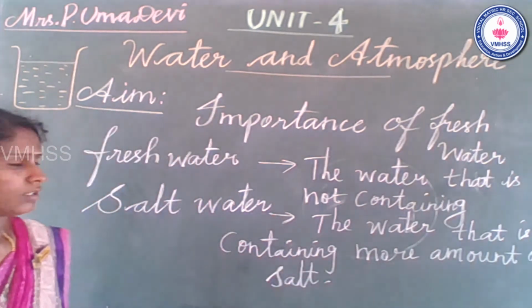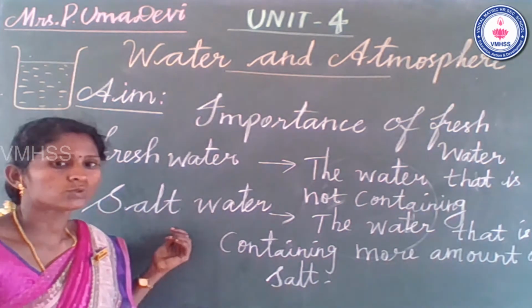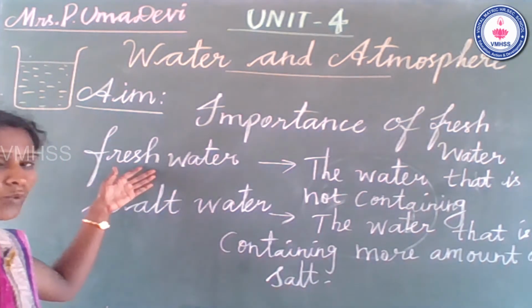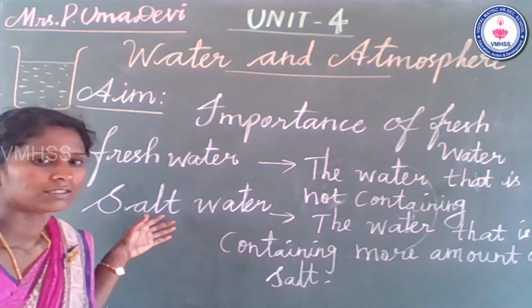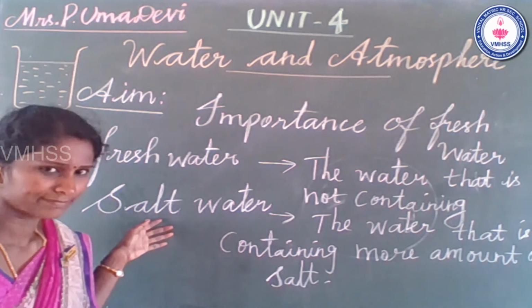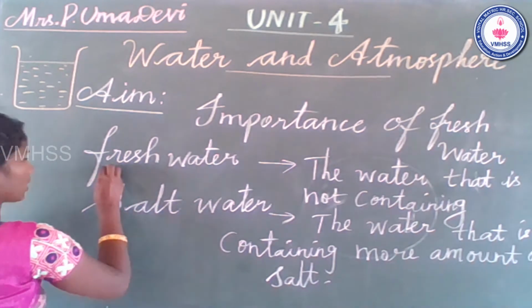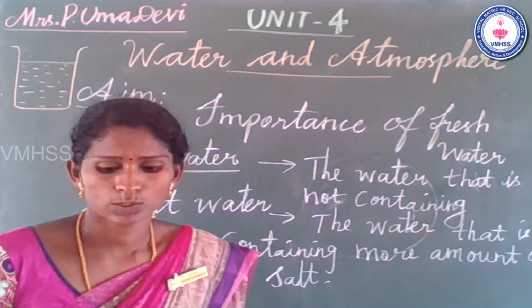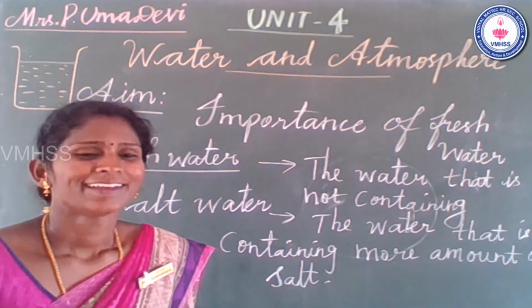Students, you can guess it. Which type of water is used by humans for regular use? Very good. Only fresh water is used by humans. Why? Very good.